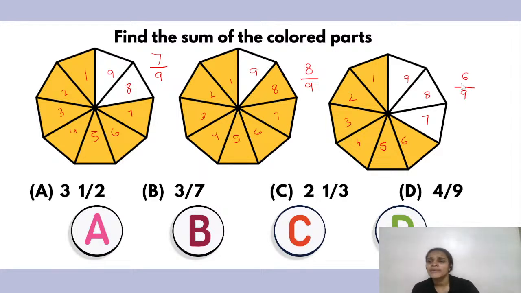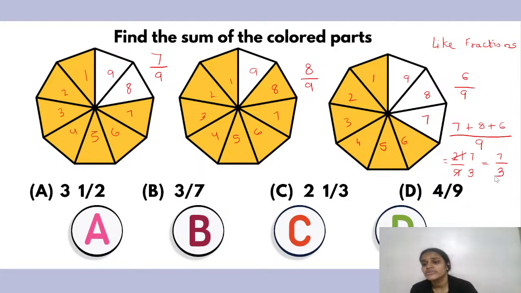Now we have to simply add them. Since they are all like fractions, I don't need to find the LCM of the denominators. I can simply add them. So I will just add 7 plus 8 plus 6 upon 9, which equals 7 plus 8, 15, 15 plus 6 gives me 21 upon 9. Now 21 upon 9, I can further reduce. 3 sevens are 21, 3 threes are 9. So my final fraction is 7 upon 3.